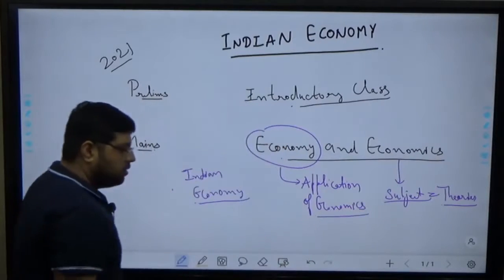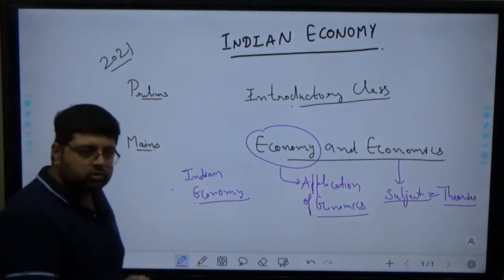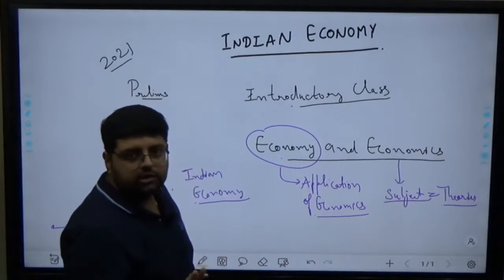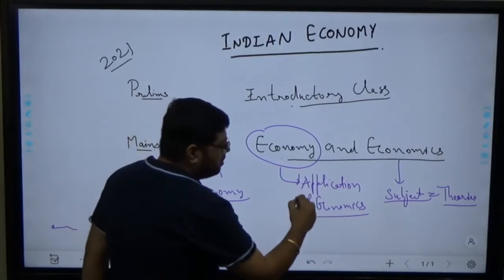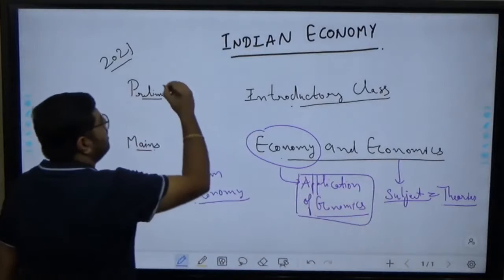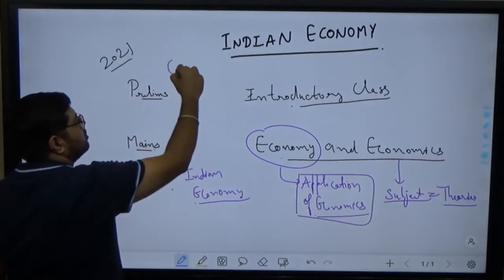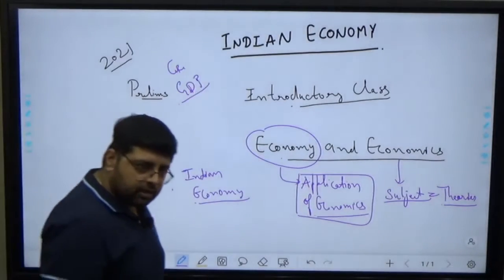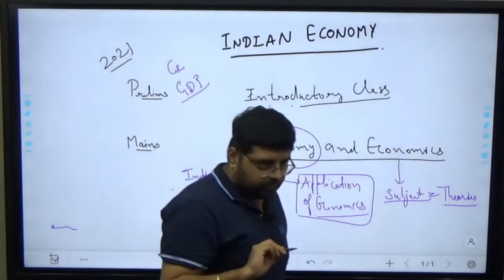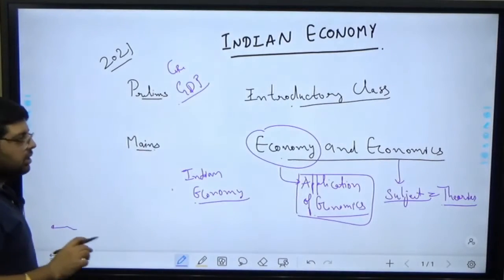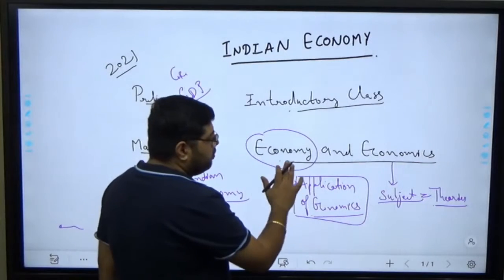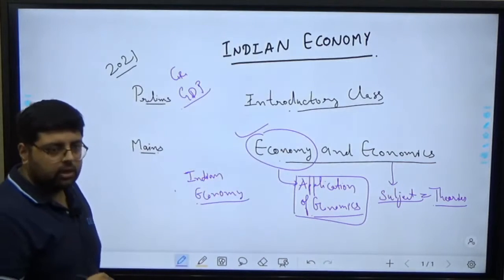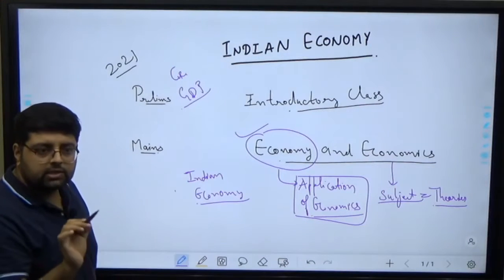For example, in the subject we have so many growth theories and so many poverty theories. We are not concerned about those theories, we are concerned about the application part. We are not concerned about what the growth stories are, we are concerned about what the GDP is right now, and what steps we are taking to achieve our GDP or make our GDP prosperous. So first you have to be clear what you mean by economy and economics. Our syllabus is Indian economy, so here we have to deal with the application of economics.